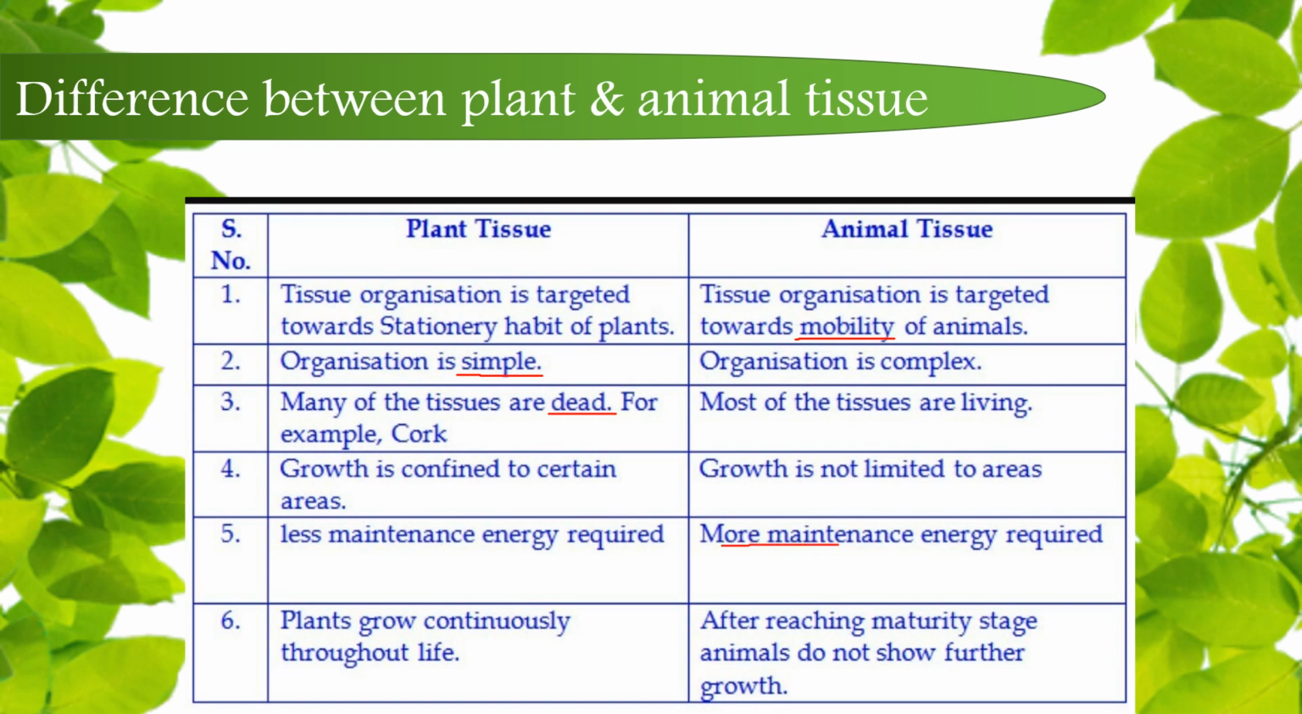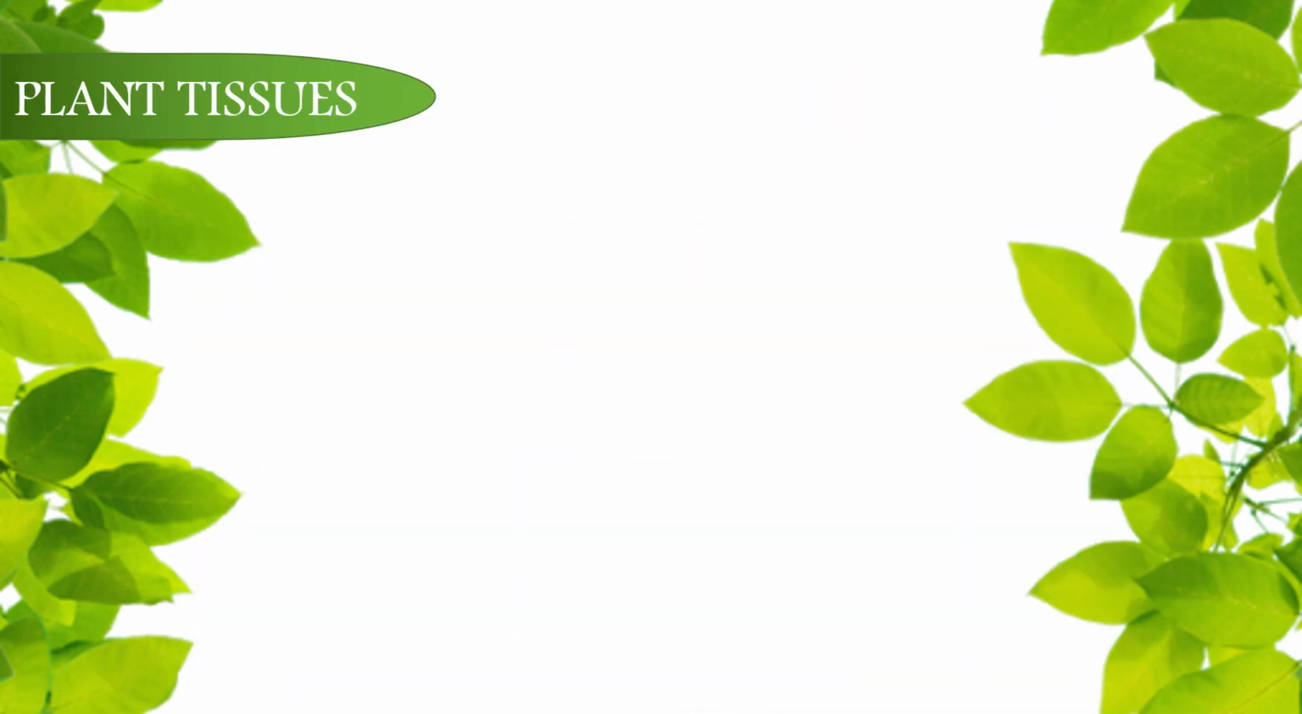Lastly, growth in plants takes place throughout life but is confined to only certain regions. That is, plants grow only from certain body parts, but animals have overall body growth but only till a certain age, right? Obviously, we do not have our nose growing longer throughout our life, or else all of us would be Pinocchios. In this lecture, we are going to focus on plant tissues.